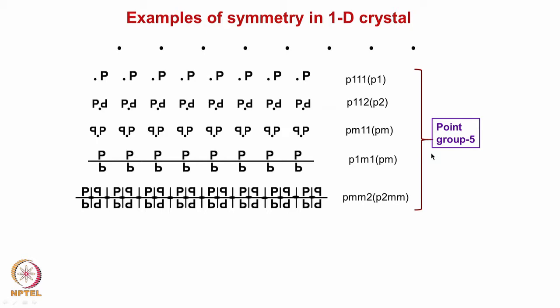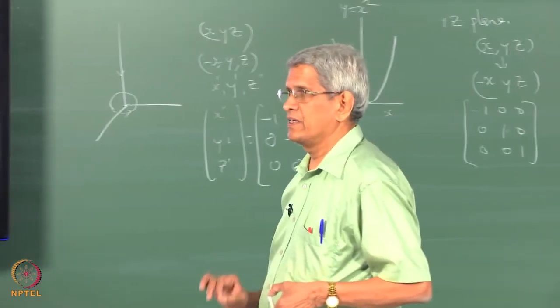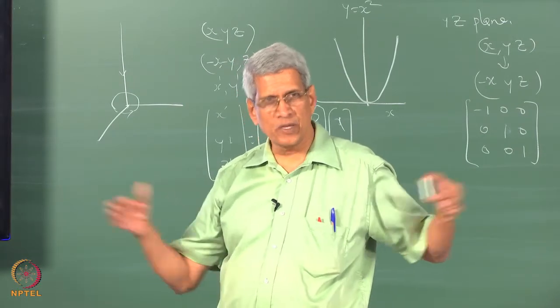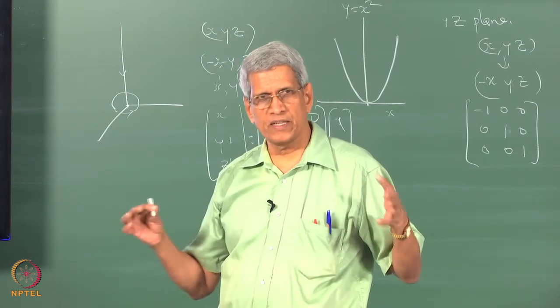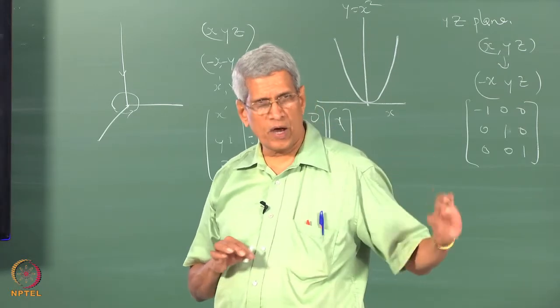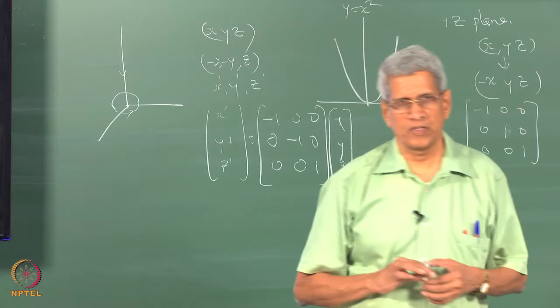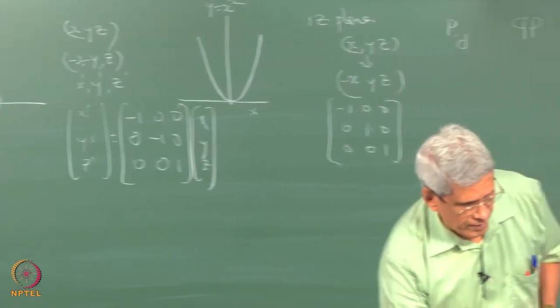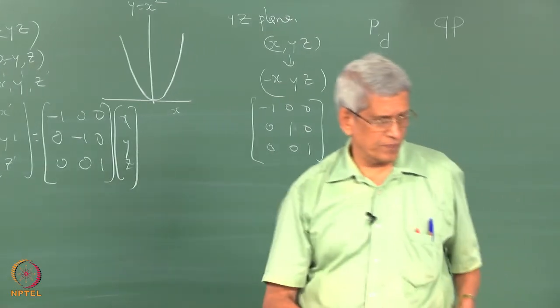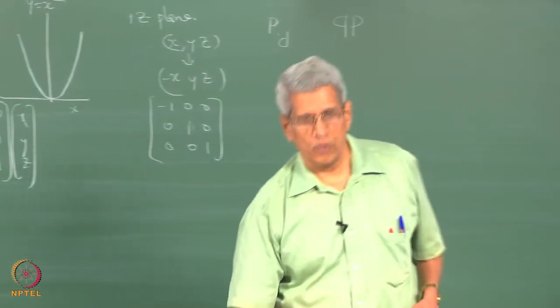So in a one dimensional lattice, we can have 5 types of, like with space group lattice we tell that there are 230 space groups. Similarly, with respect to point group, if we consider, there are 5 possible. Okay. Is there anything else which is possible? That is, a glide is also possible.